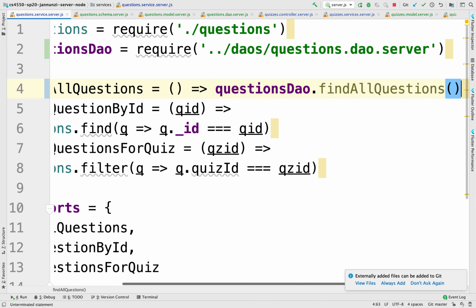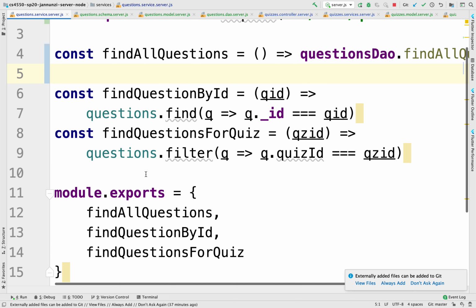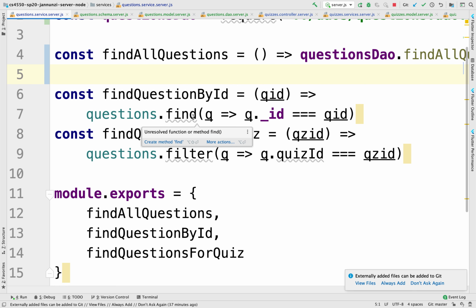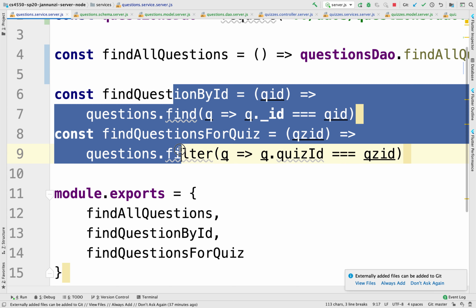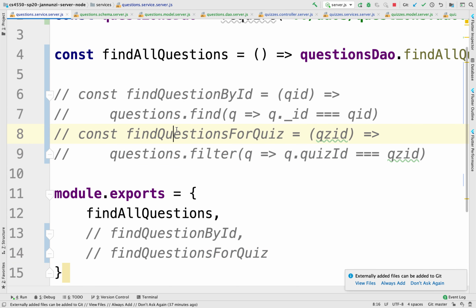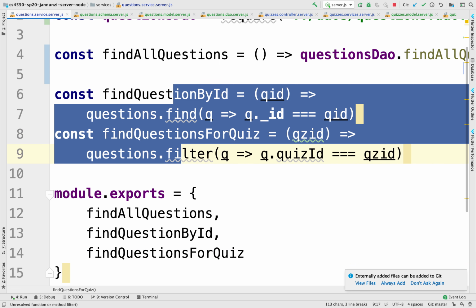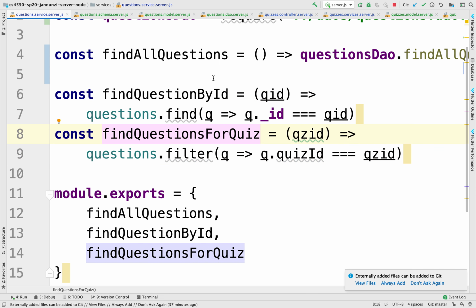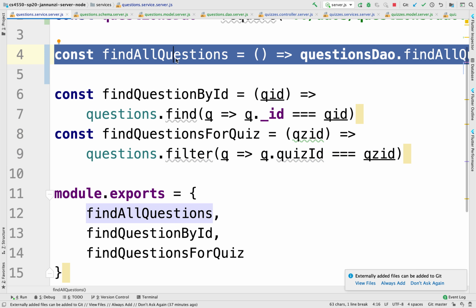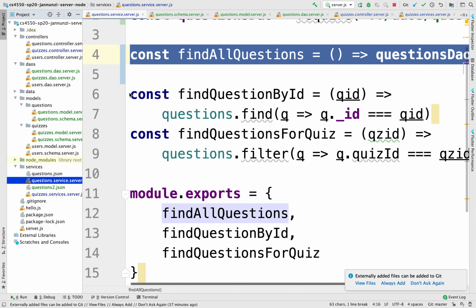Find all questions, right? Notice that we're exporting, right here, all these functions. These would have to be all rewritten, right, in terms of the DAO, right? So for now, I'm just going to comment this out, and they're not going to be available here, right? Actually, no, because probably the controller is referencing these functions. So let's head over to the controller. We know we can at least rewrite this, find all questions, right? So let's go back. Let's go to the controller that uses this.